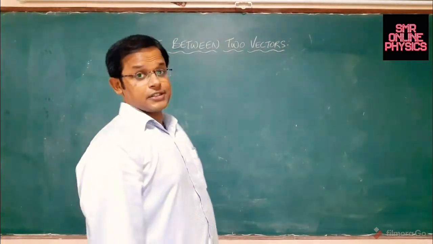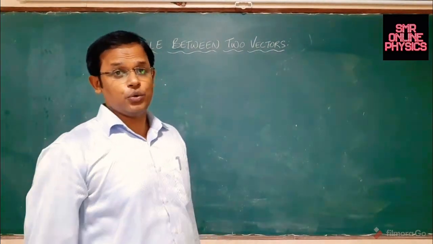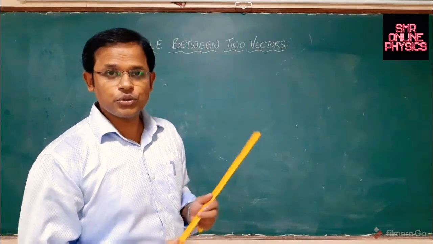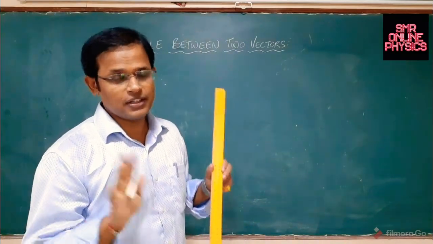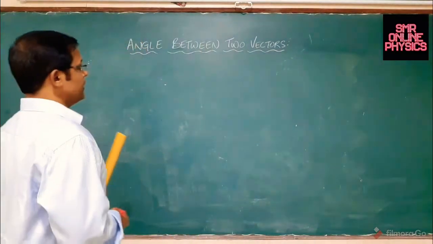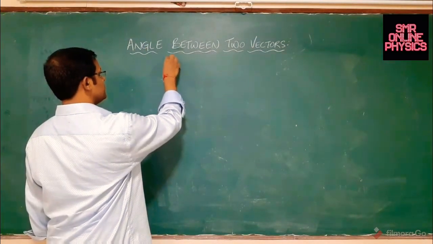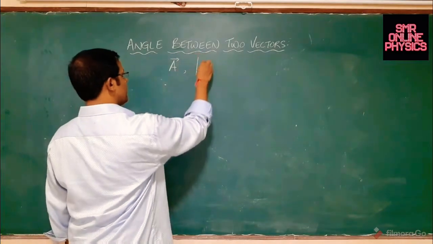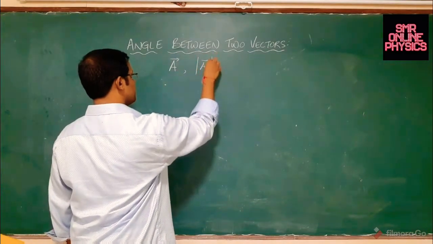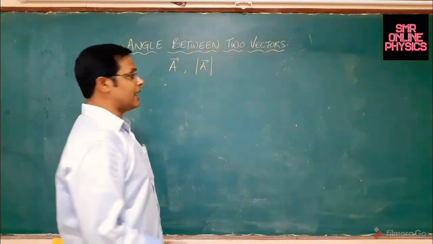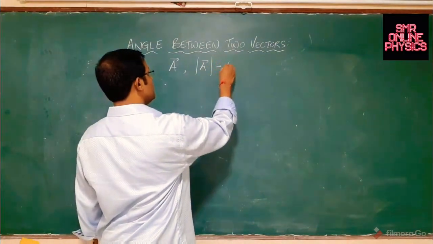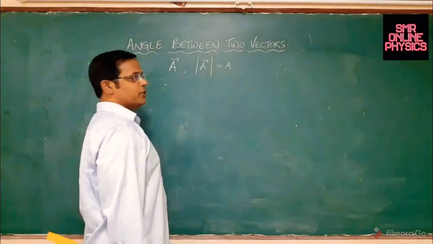So now we will discuss the angle between 2 vectors. You understood how to represent a vector. What is a vector? You understood, right? So this is very, very important. Any vector can be represented by this. If you want the magnitude, you put it within the parallel bars. That will give you the magnitude. Very good. But you should also know the angle between the 2 vectors.